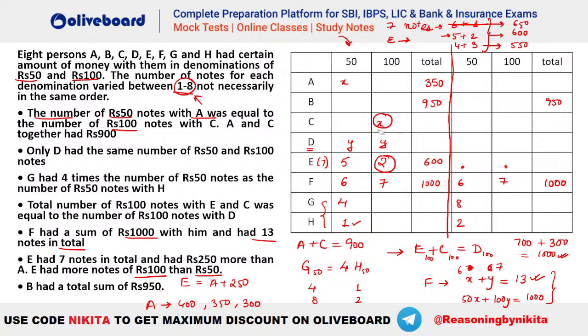Now look, take 5, okay? E has 100 rupee notes. Yes, E has more 100 rupee notes than 50, so it should be 2 comma 5. No, E has more 100 rupee notes. What is written, look? That is E has more notes of 100 than 50. So okay, I'm so sorry. So this has to be 2 comma 5. My bad, I wrote it the wrong way around. So this is 2 comma 5. Okay? It will be 2 comma 5 here.